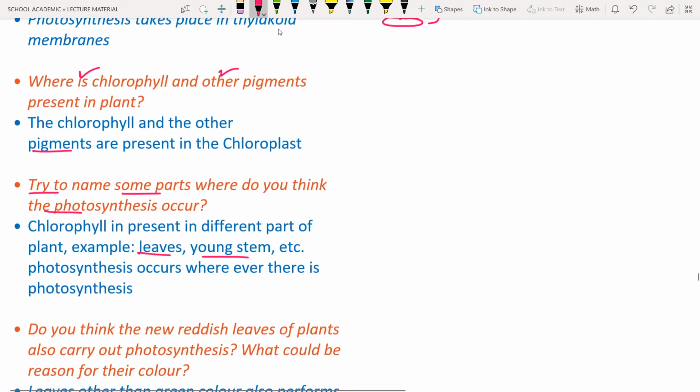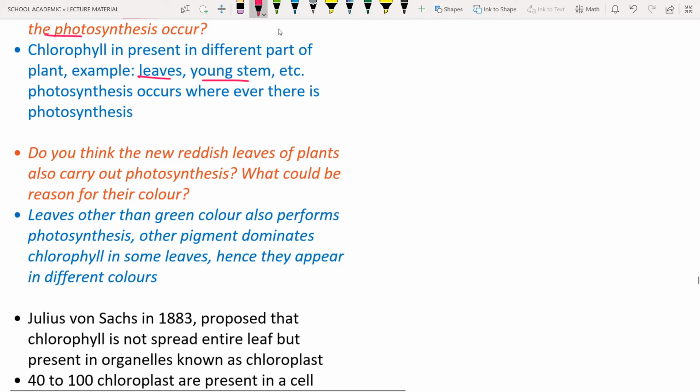Next, do you think the new reddish leaves of plants also carry out photosynthesis? What could be the reason? Yes, all leaves are going to perform photosynthesis, whether young leaf or colored leaf. You might have seen in some pictures that the leaves of trees are yellow or orange in color. What does it mean? Are they going to perform photosynthesis? Yes, they are.